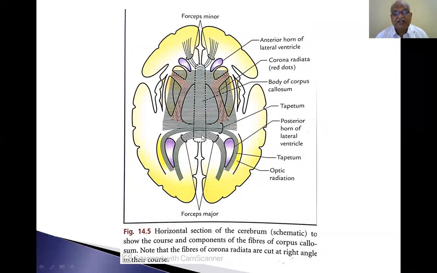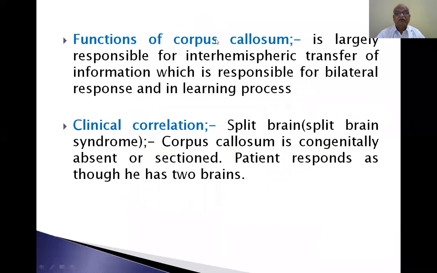So the fibers arising from the corpus callosum going into both occipital lobes are called forceps major. The fibers arising from the anterior part of the body of the corpus callosum going into both frontal lobes are called forceps minor. Now these are the relations of the corpus callosum. Now functions of the corpus callosum.